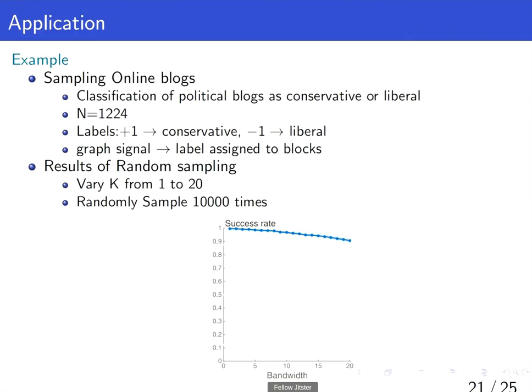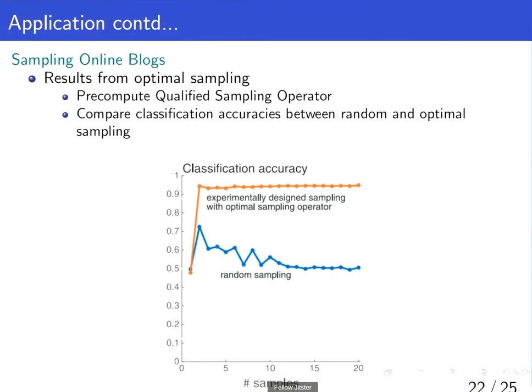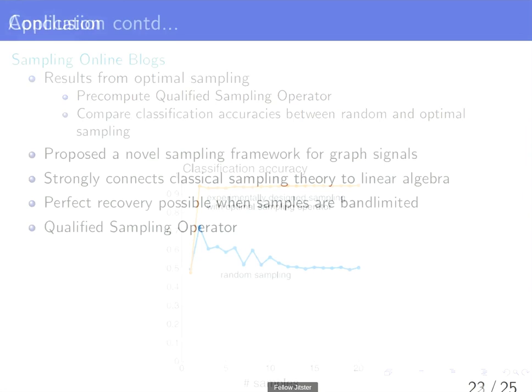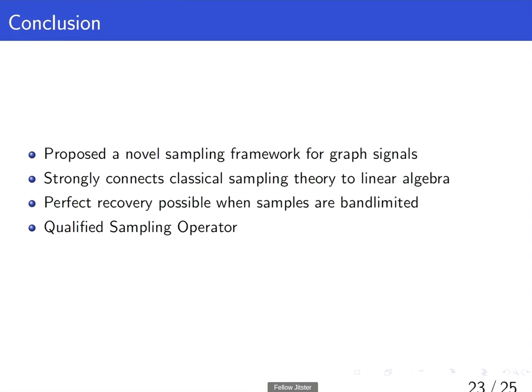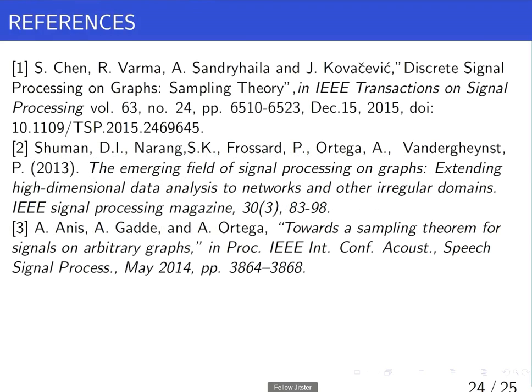The figure compares classification accuracies between optimal sampling and random sampling. By varying the sample size with an interval of 1 from 1 to 20, here we see that optimal sampling significantly outperforms random sampling. With this, we conclude: we proposed a novel sampling framework for graph signals, and it strongly connects classical sampling theory to linear algebra. The perfect recovery is possible when signals are band limited. And we have also talked about the qualified sampling operator psi. These are the references. Thank you.